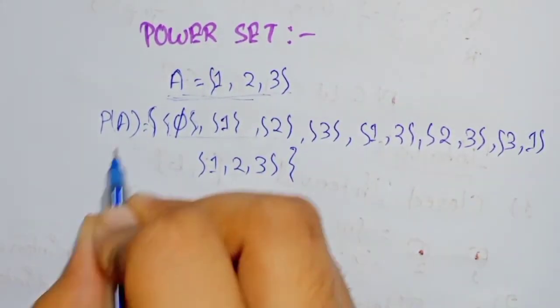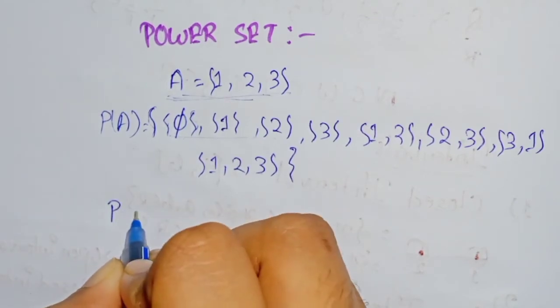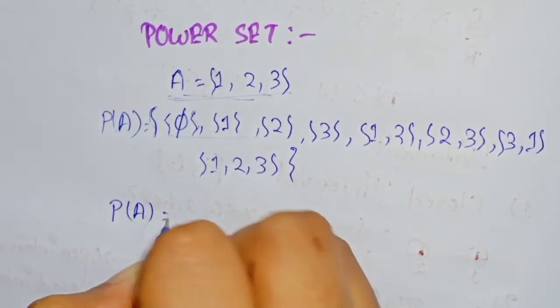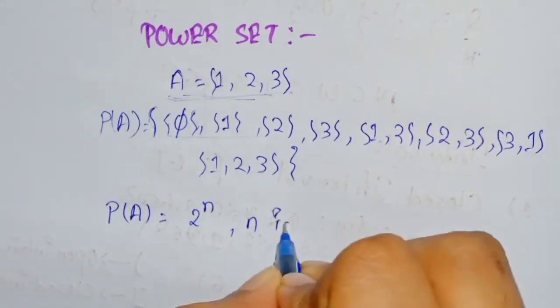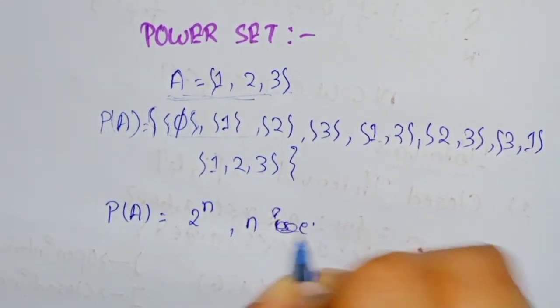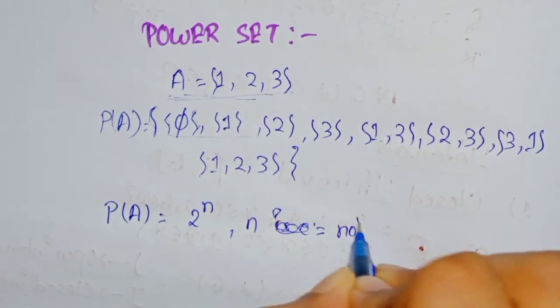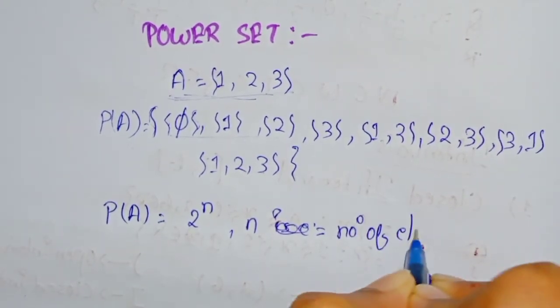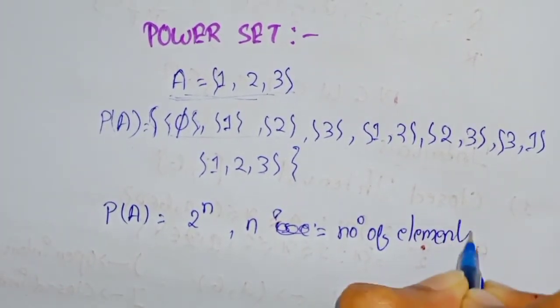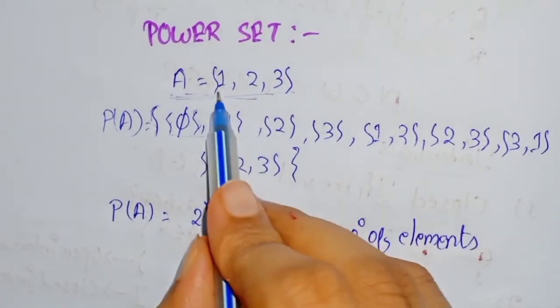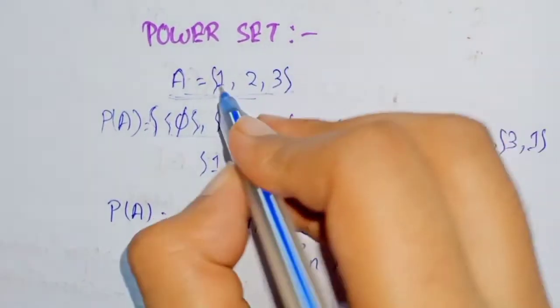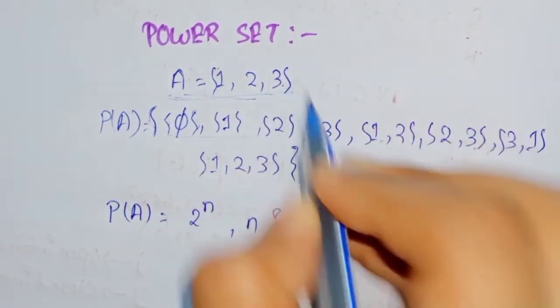तो इसका एक फॉर्मूला है to find power set of A, which is equals to 2 to the power n, where n is equals to the number of elements in A. In this case, the number of elements in A are 3. 1, 2, 3.